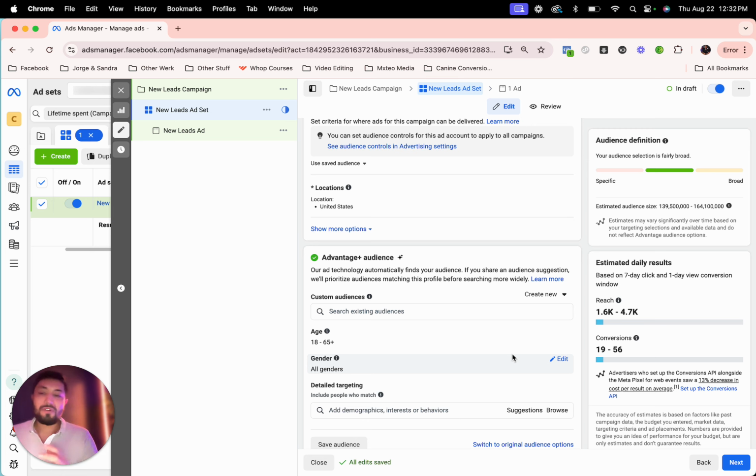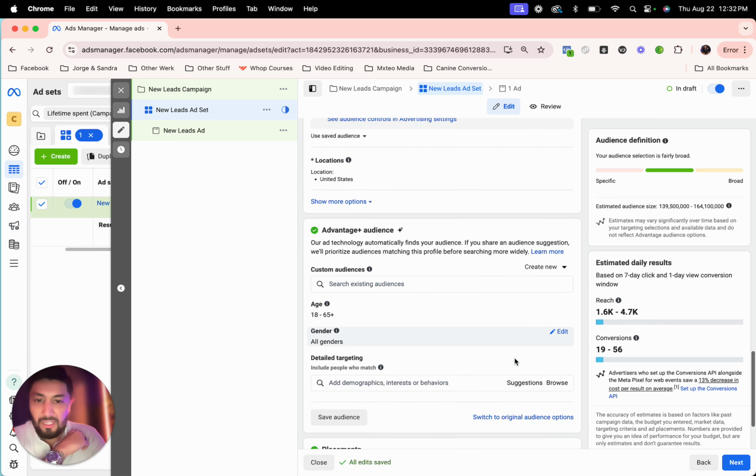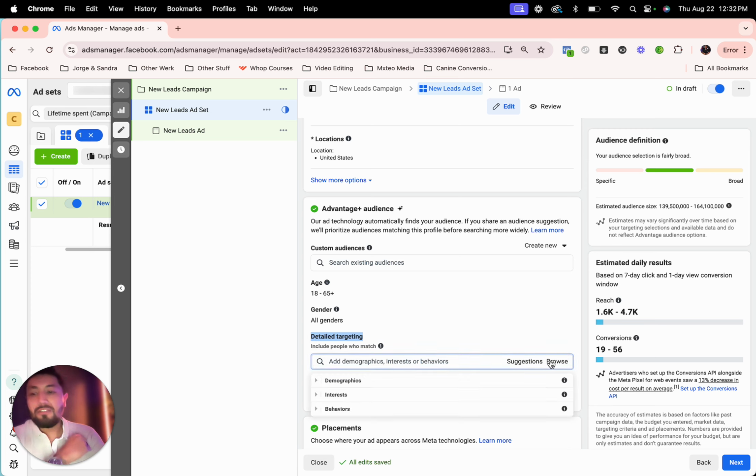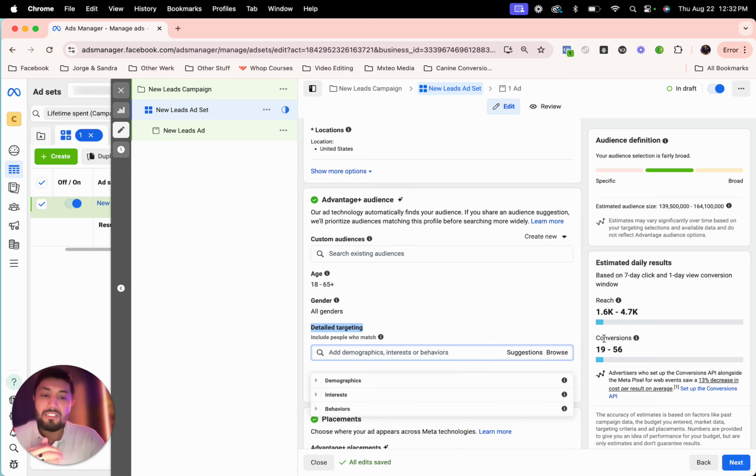But sometimes I just want to get really, really detailed in my targeting, and it's still not 100% accurate, but I still like to test it against me manually going there and choosing the detailed targeting. So if we go in here, we see detailed targeting. It's divided into three things: demographics, interests, and behaviors. And within each of those are specific people that we can target.